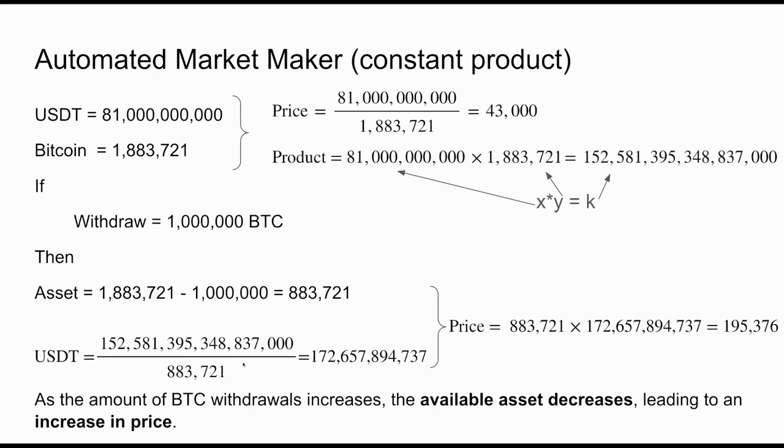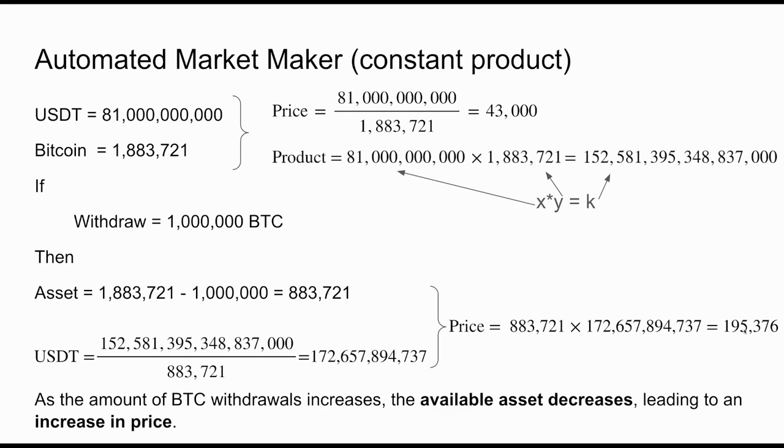If we see the equation, we have the 152 quadrillion number as before, and we divide that by the number of available Bitcoin in the pool, and the USDT value we get is 172 billion. And if we subtract this number from the 81 billion that we had before, we can see that if 91 billion USDT is injected into the Bitcoin market, it will result in the price increase of Bitcoin to the 195K value that we calculated.